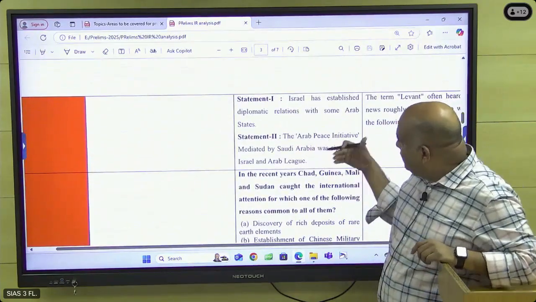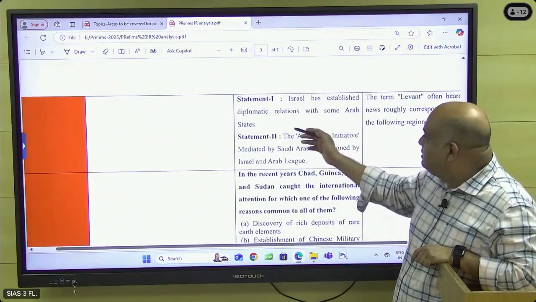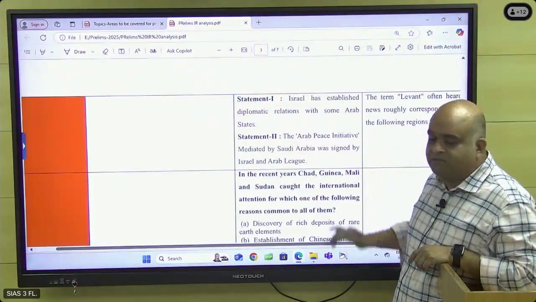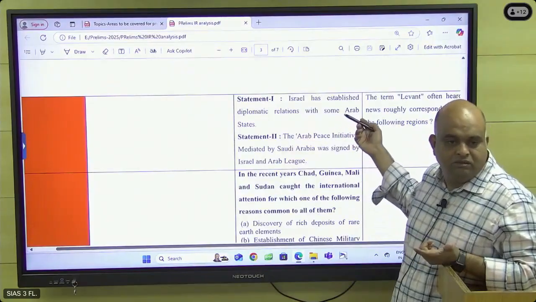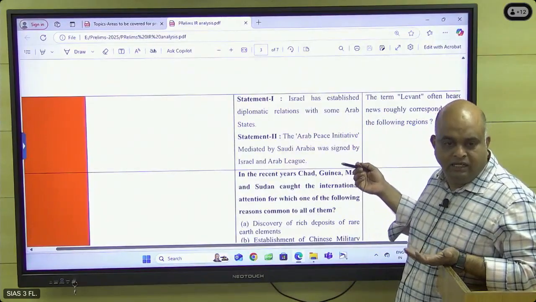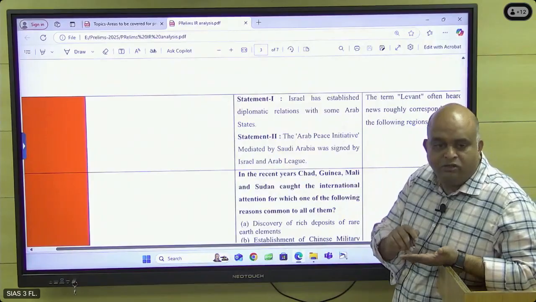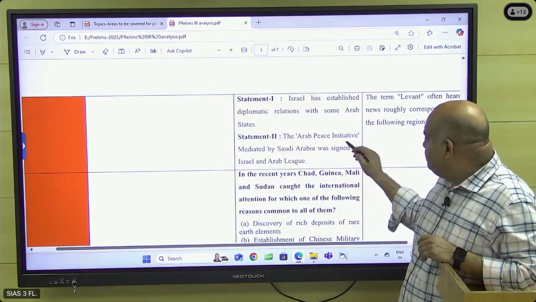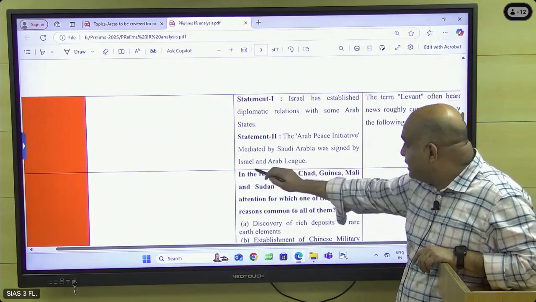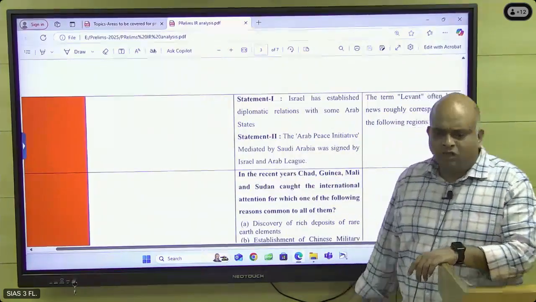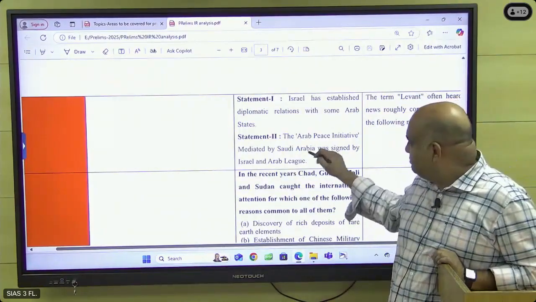And then regarding Africa, again the Israel-Palestine issue. Israel has established diplomatic relations with some Arab states, the Abraham Accords. Yes, with UAE and three other countries: UAE, Bahrain, Morocco, Sudan, they have established. The Arab Peace Initiative mediated by Saudi Arabia was signed by Israel and the Arab League. Israel did not accept it. So this statement is wrong.